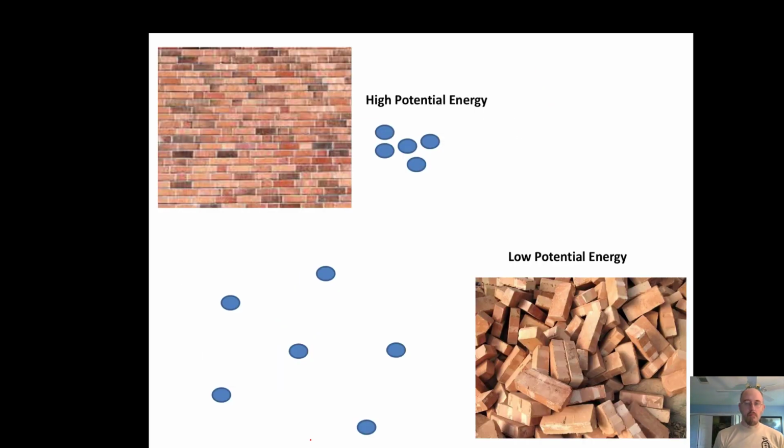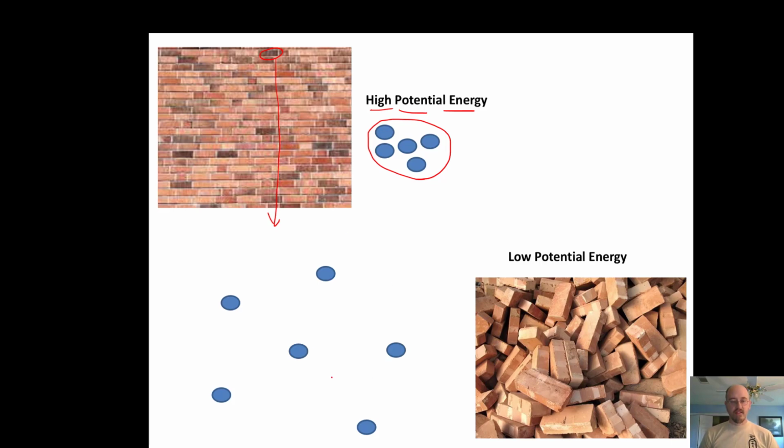Now, things to think about. When we have things that are nicely structured, like this wall, they have high potential energy. Just like when we have a high concentration of chemicals, like we'll talk about when we talk about diffusion later. That's a high concentration of something. They have high potential energy. Think about it this way: if this brick fell out of the wall all the way to the ground, it would hurt when it hit you. There's a lot of potential energy in this wall.